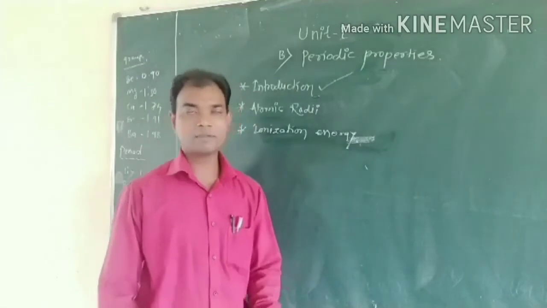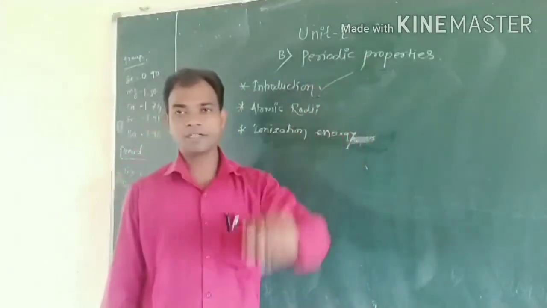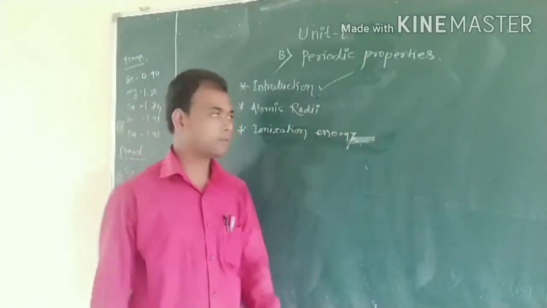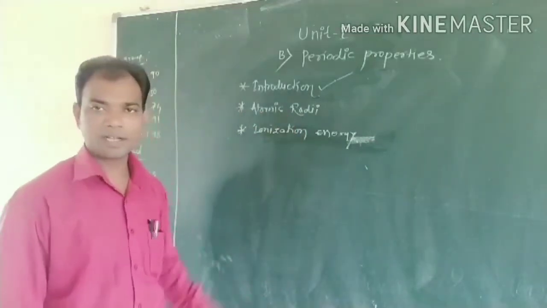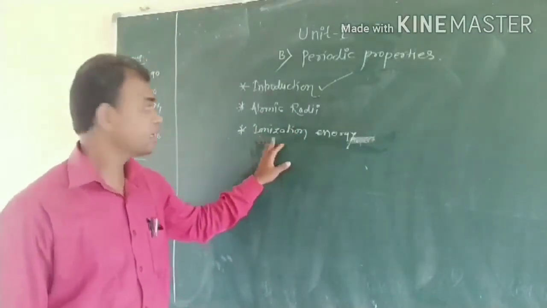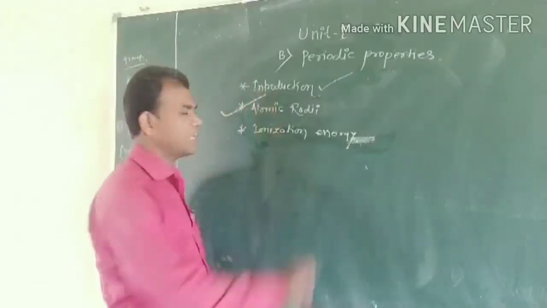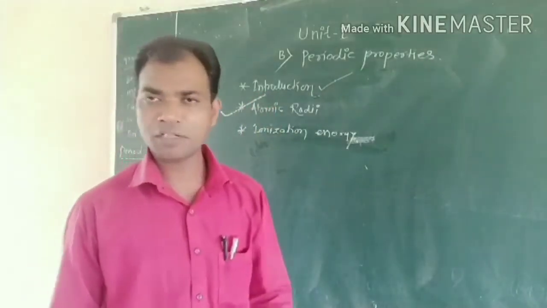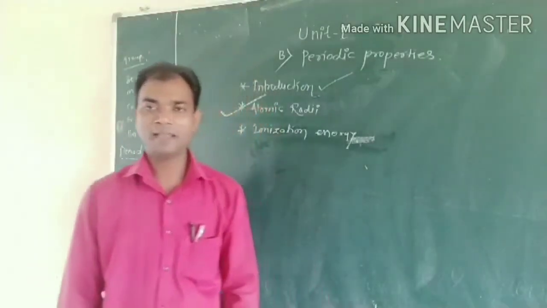Now we discuss the periodic properties. Today we just see two properties, atomic radii and ionization energy. First, the atomic radii. What is meant by atomic radii?